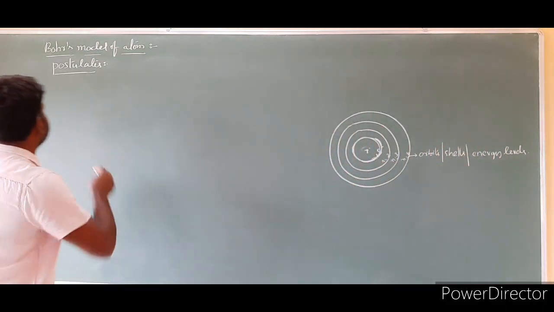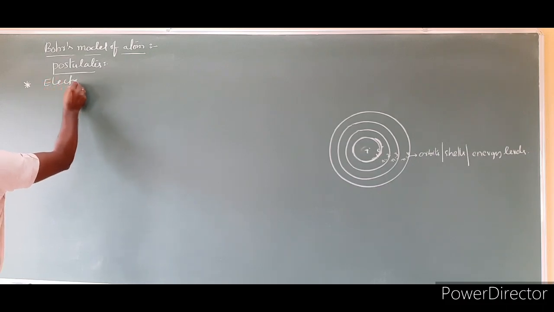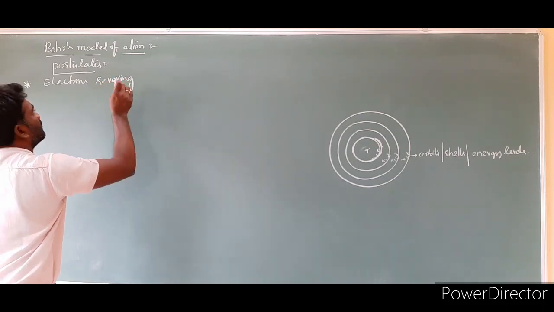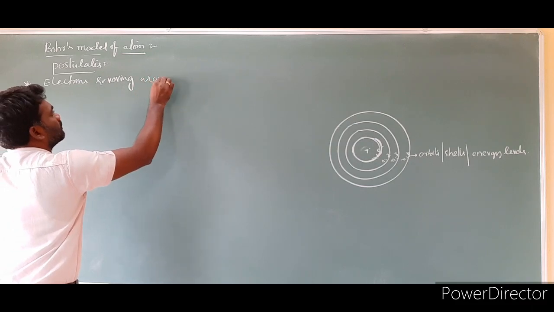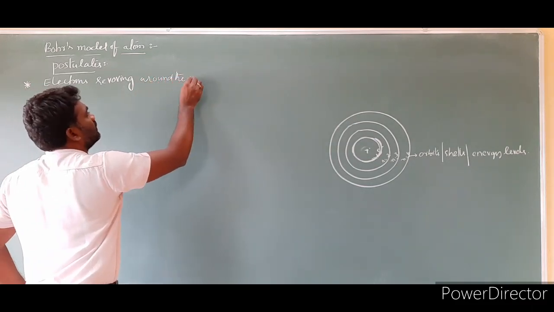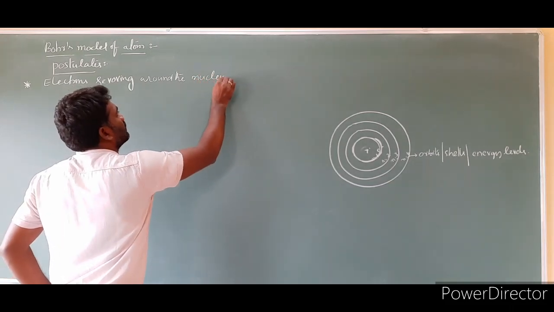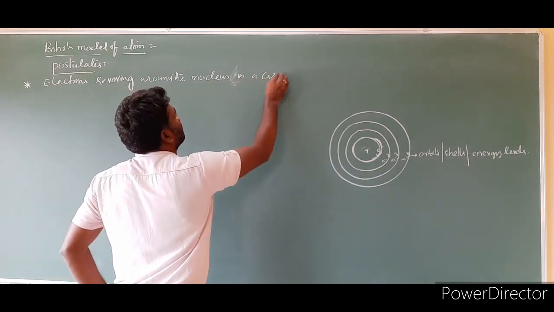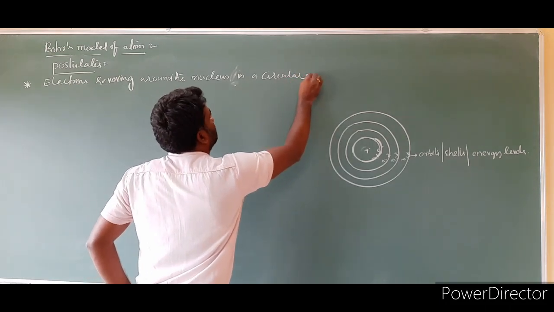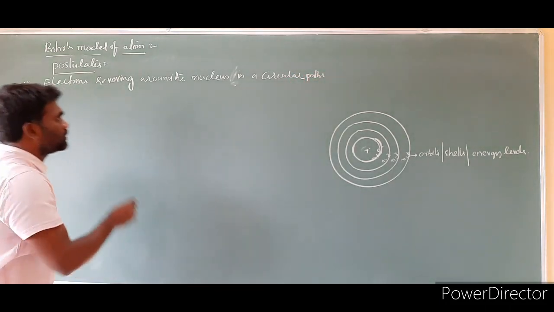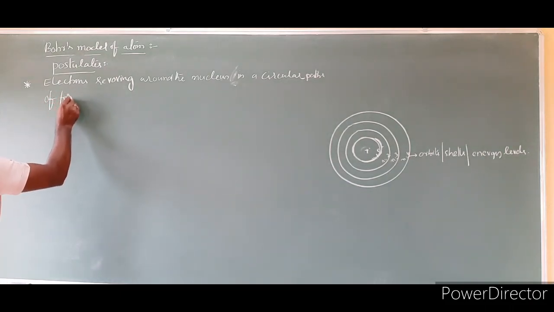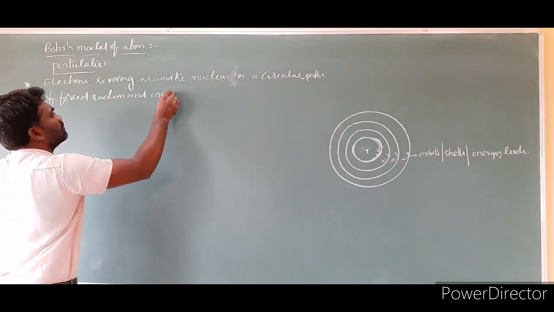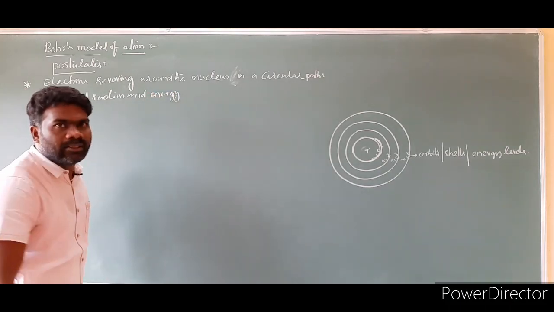Now let us write the statement. Electrons revolving around the nucleus in circular paths of fixed radius and energy.